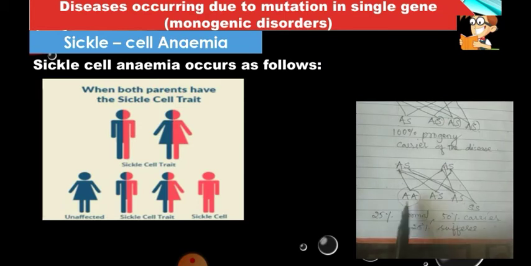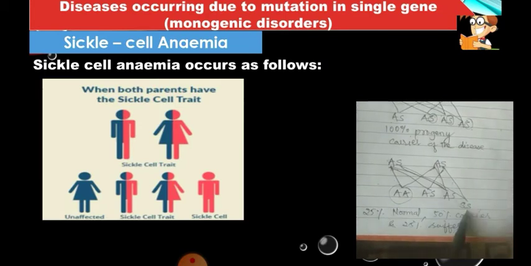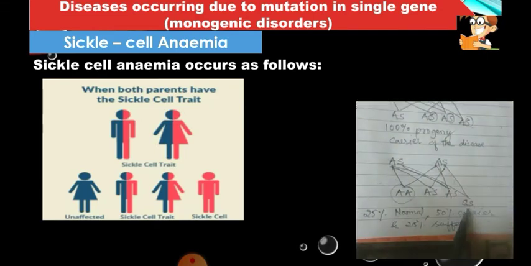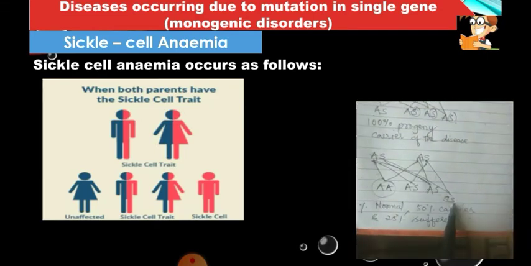One of them might be a normal person, but 25% chances are there that the person may have sickle cell anemia. So this is the fourth condition.